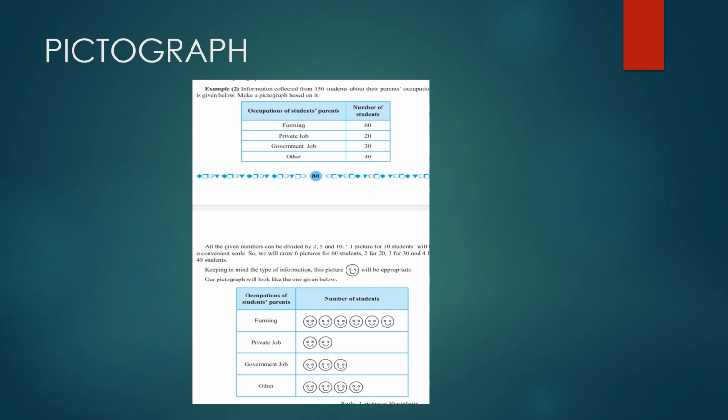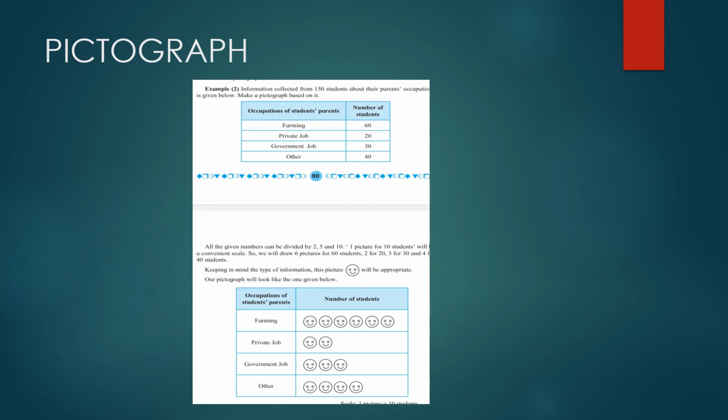So if I have taken one smiley as 10, it will be 6 smileys, correct? Because 10 sixes are 60. So 1, 2, 3, 4, 5 and 6. Similarly, for private job, 20 students, so 10 twos are 20, so just 2 smileys. Then government job 30, so 3 smileys, 1, 2 and 3. And for others 40, so 10 fours are 40, so 4 smileys.